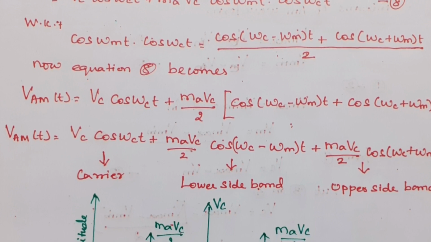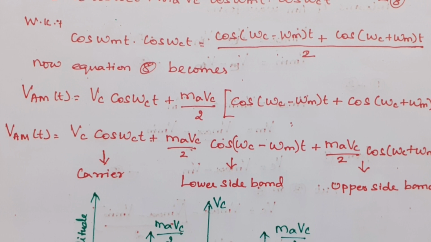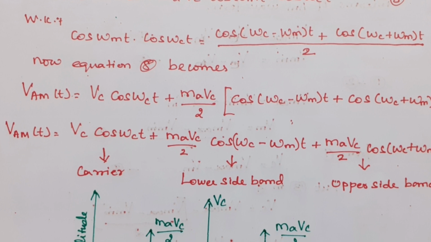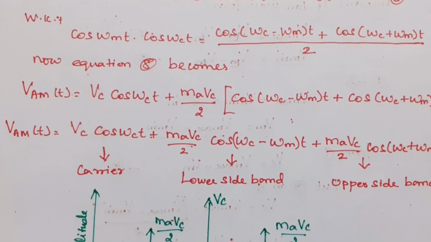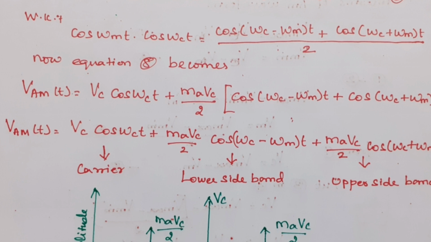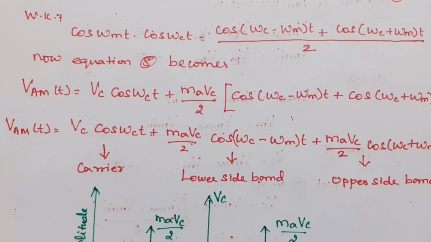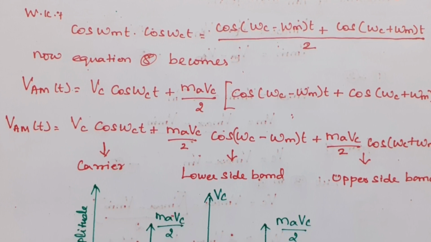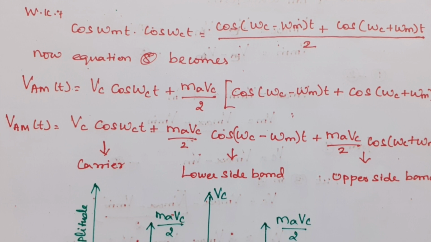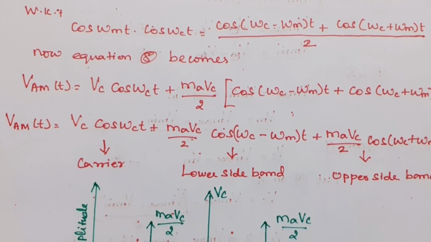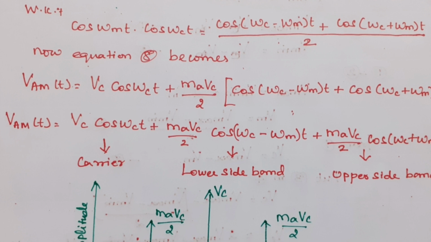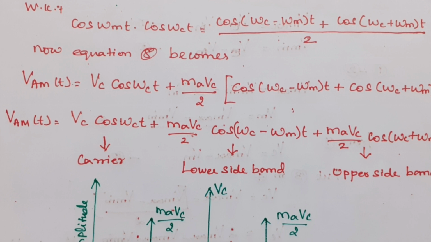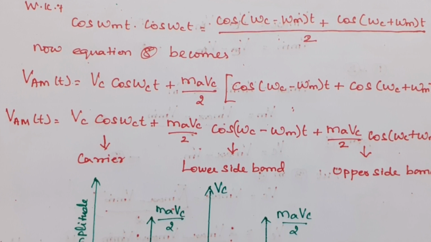So VAM of t is expanded as VAM of t is equal to Vc cos omega ct plus Ma Vc by 2 cos of omega c minus omega m of t plus Ma Vc by 2 cos of omega c plus omega m of t. So VAM of t is represented as Vc cos omega ct as the carrier, Ma Vc by 2 cos of omega c minus omega m of t as the lower side band, and Ma Vc by 2 cos of omega c plus omega m of t as the upper side band. So a normal AM wave contains three components: carrier, lower side band and upper side band.